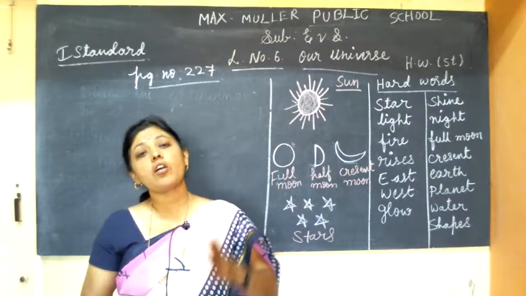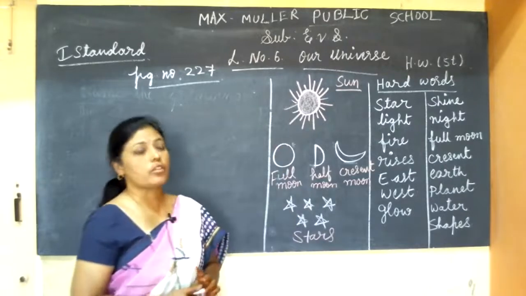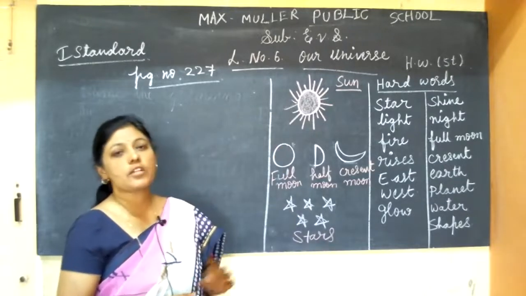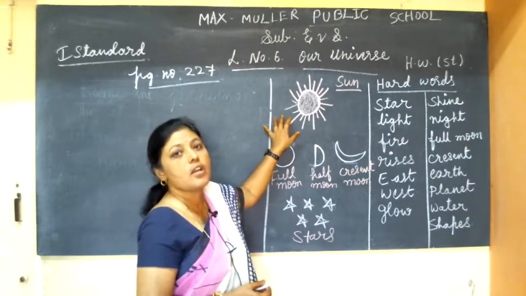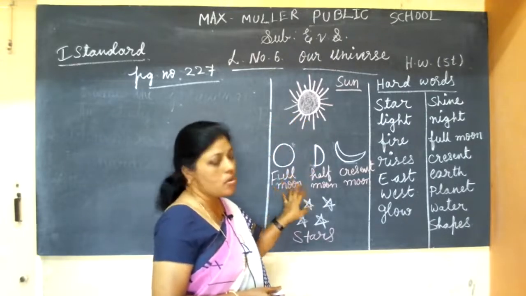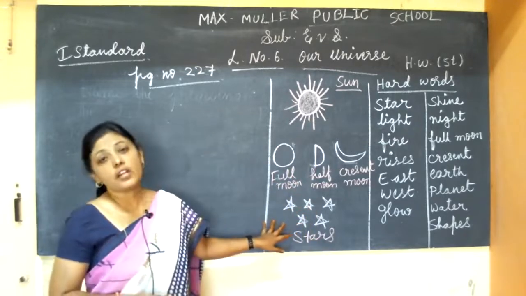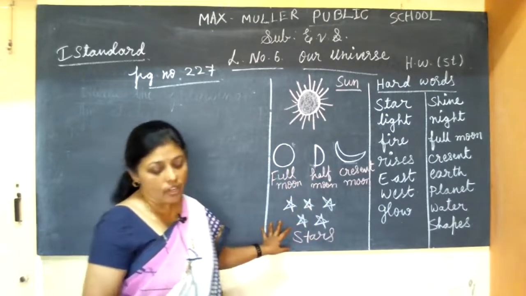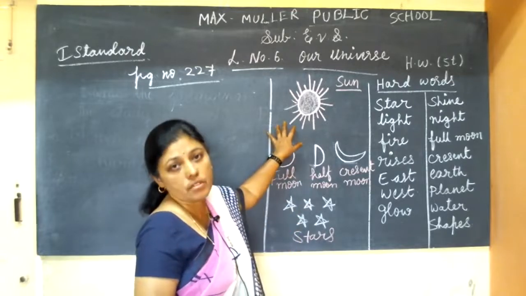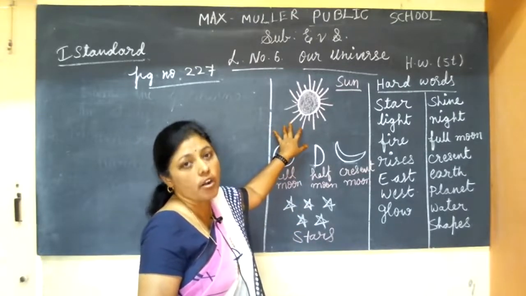Children, tell me what are all the things you will see in the sky, both day and night? In the day you are seeing the sun, isn't it? And at night you are seeing the moon and stars. Stars twinkle at night, isn't it? The sun gives heat. The sun rays are very hot.